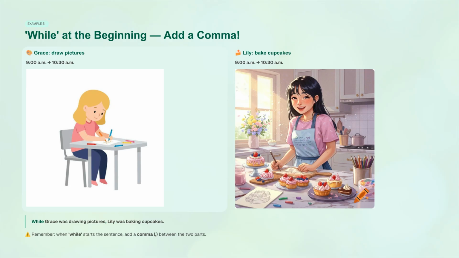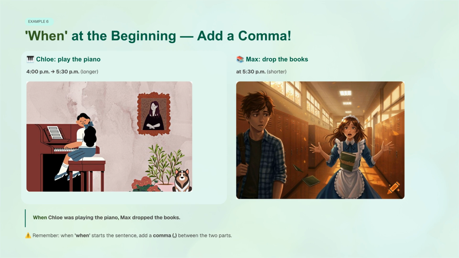Here is example 5, showing while at the beginning with a comma. Both Grace drawing pictures and Lily baking cupcakes happen from 9 a.m. to 10:30 a.m. When we start with while, we add a comma. While Grace was drawing pictures, Lily was baking cupcakes. Example 6 shows when at the beginning with a comma. Chloe playing the piano was the longer action, from 4 p.m. to 5:30 p.m., and Max dropping the books was the shorter action at 5:30 p.m. We add a comma between the two parts and say, when Chloe was playing the piano, Max dropped the books.